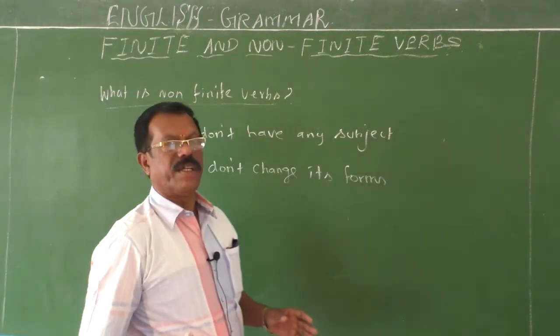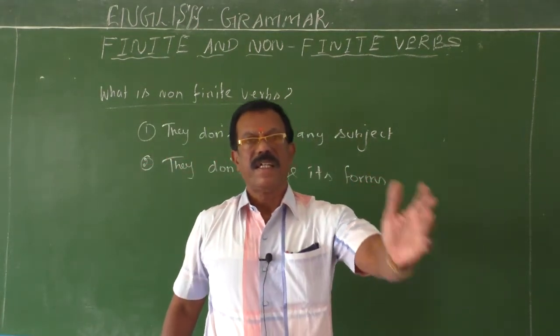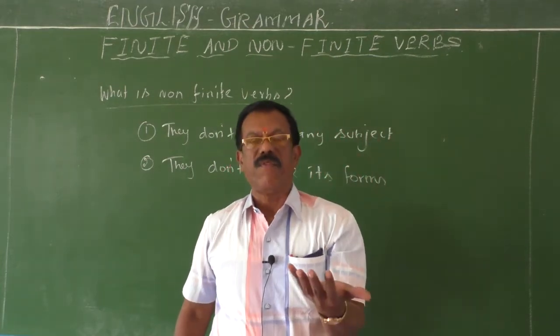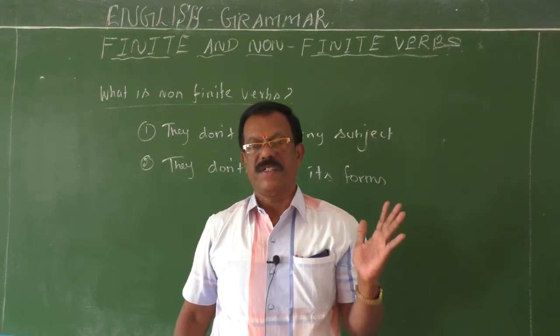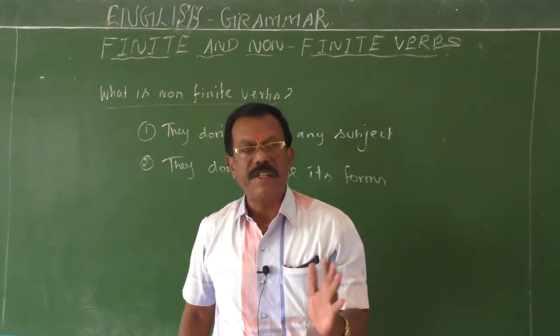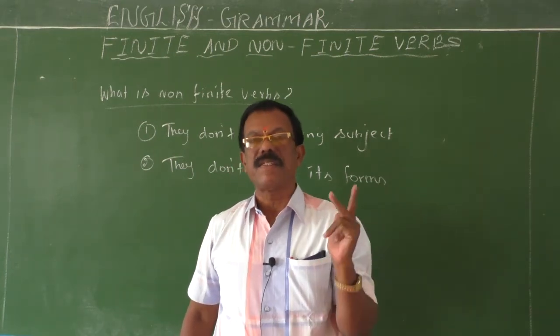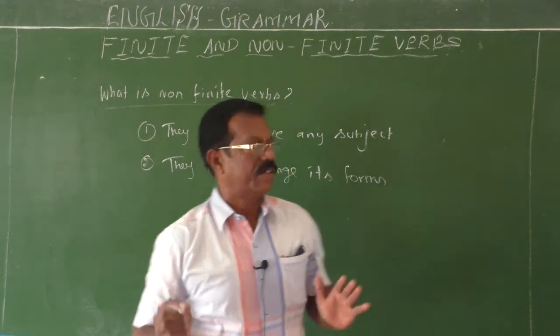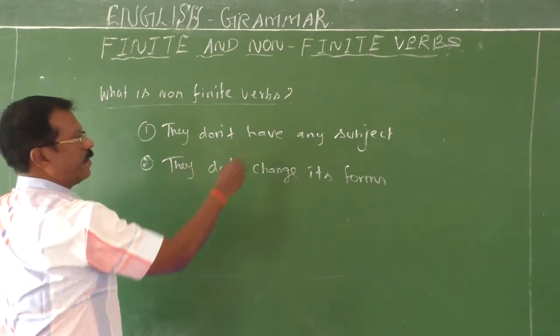Whatever the subject may be, singular or plural, the non-finite verbs remain constant. They don't change according to the number and person of the subject, because they have no relation with the subject.